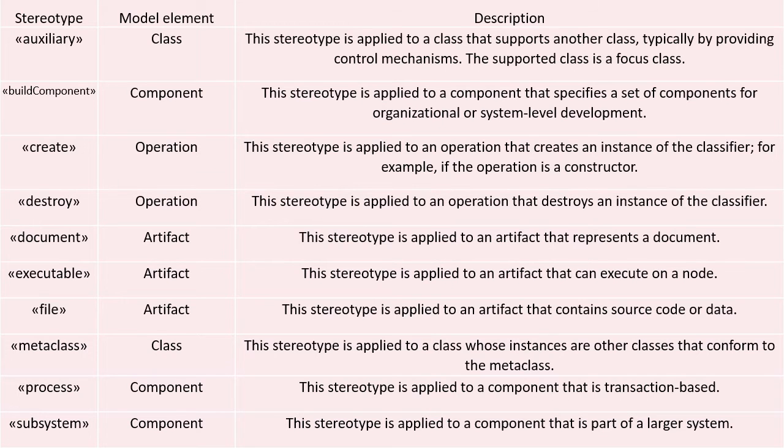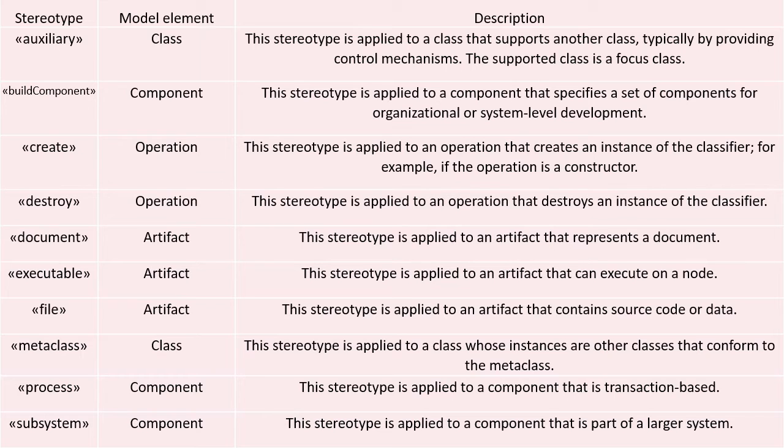Now here are the examples for stereotype. UML has provided a set of stereotypes to model any software system. Some of the stereotypes I am discussing here. First one is auxiliary. The auxiliary stereotype is included on a class. As we know, the graphical notation for a class is a rectangular box. So along with the class name we can write auxiliary as a stereotype. So what is this auxiliary stereotype? It shows the important class which controls all the mechanisms of its supported class.